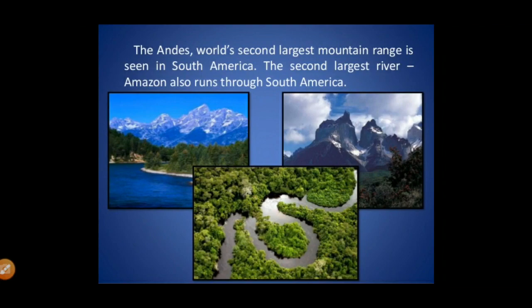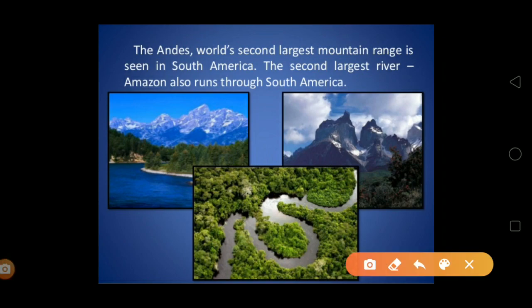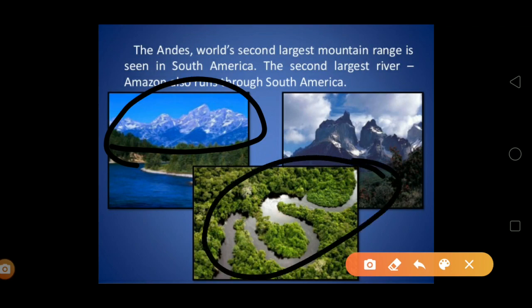The Andes, the world's second largest mountain range, is seen in South America. You can see that. Let me show you. This is that. Okay, the second largest river, the Amazon. You know, the Amazon is in which country? It goes through many countries, especially Brazil. Okay, this is South America.